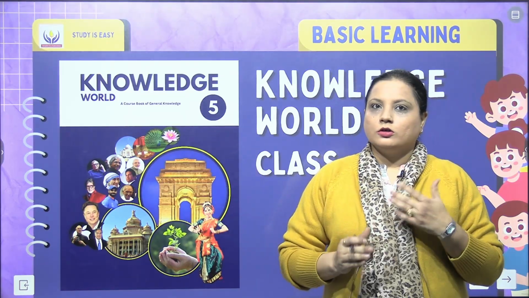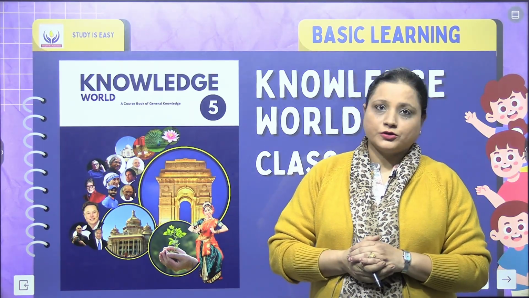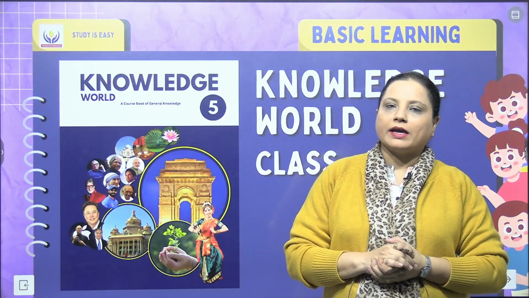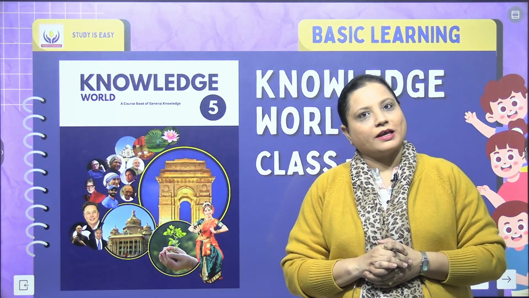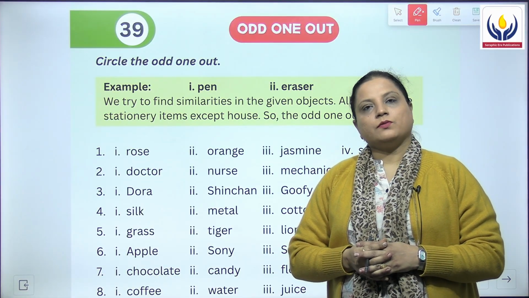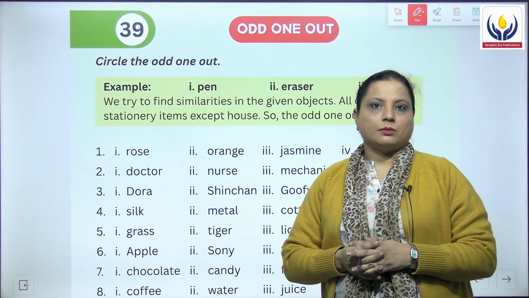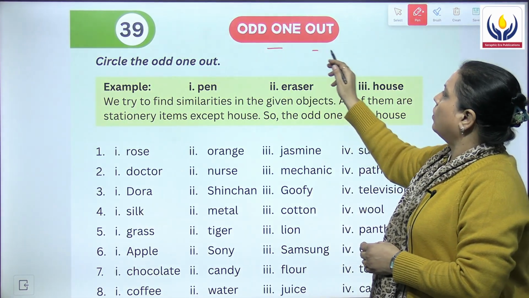Let's begin with the book Knowledge World, a course book of general knowledge of class 5 by Serifakera Publications. Hello everyone, let's begin with another chapter today, that is chapter number 39, Odd One Out.